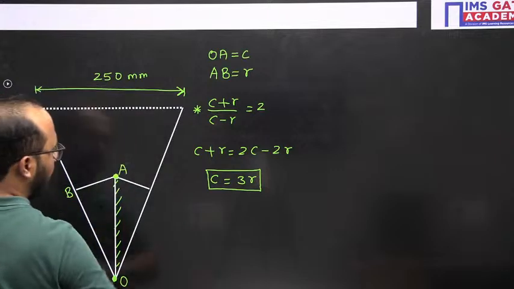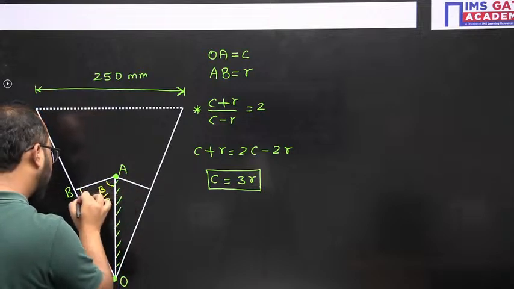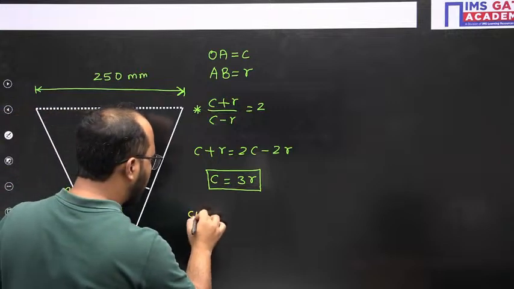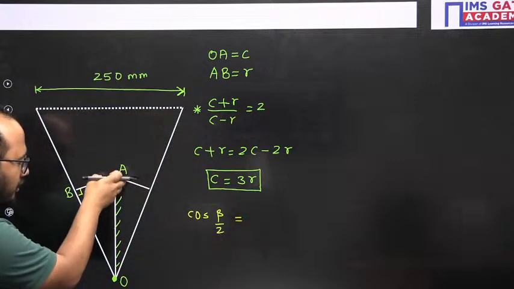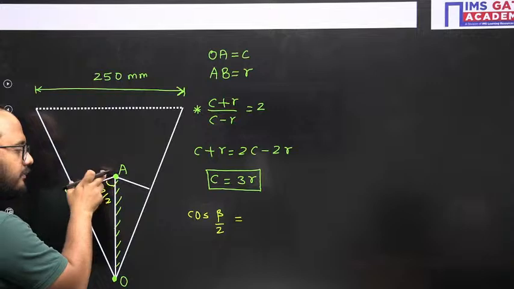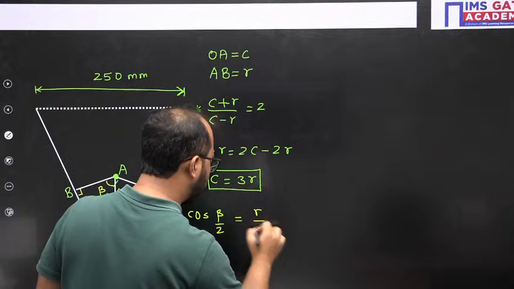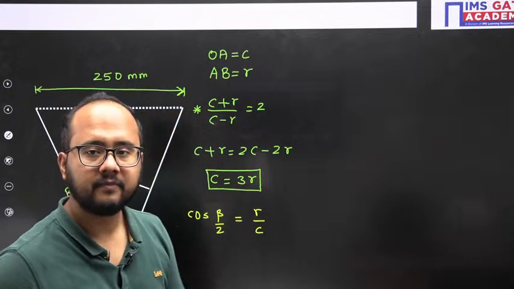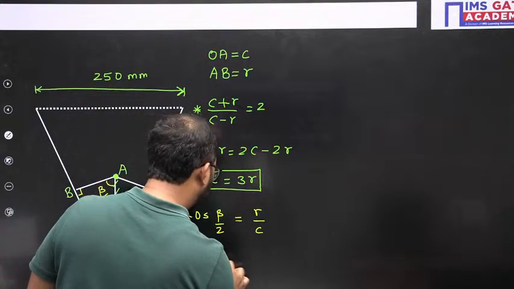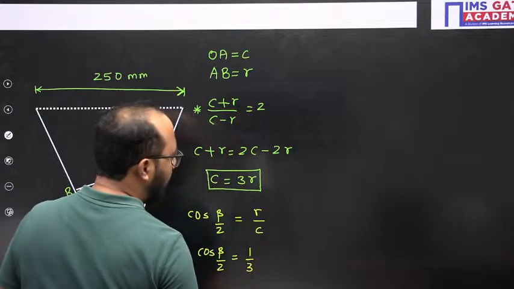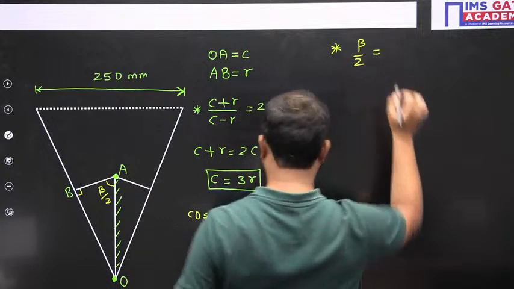See, everyone knows this angle will be beta by 2. This angle will be 90 degrees. Now if I use cos of beta by 2, the cos function is base upon hypotenuse, where this is the perpendicular and this is the base. Base is R and hypotenuse is C. The ratio of R by C is 1 by 3. So cos beta by 2 is actually 1 by 3. From here you will get beta by 2. Simply use cos inverse of 1 by 3.